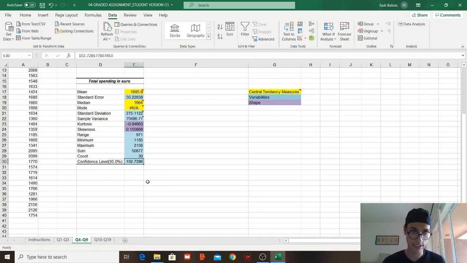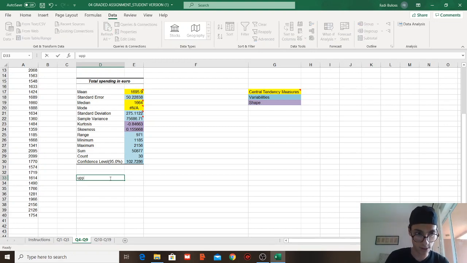When it comes to confidence level, we have chosen 95%. What do I mean by 95%? Confidence level is something that we use in order to analyze the information even more. Now, using the confidence level, I need to calculate two things: the upper confidence interval and the lower confidence interval.